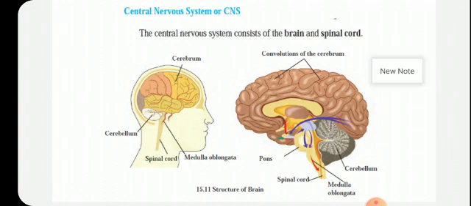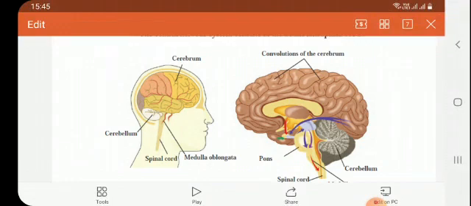You know that the brain is a very delicate structure present in the bony box that is called the cranium. What is that box called? Cranium. It is very delicate, so it is kept very safely. And the spinal cord is also delicate, so it is protected by the vertebral column. The space between the delicate central nervous system and its bony covering has protective layers called the meninges.